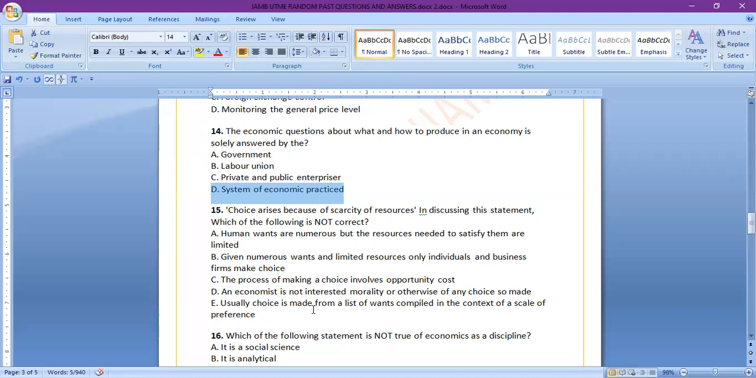D, an economist is not interested in the immorality or otherwise of any choice so made. E.